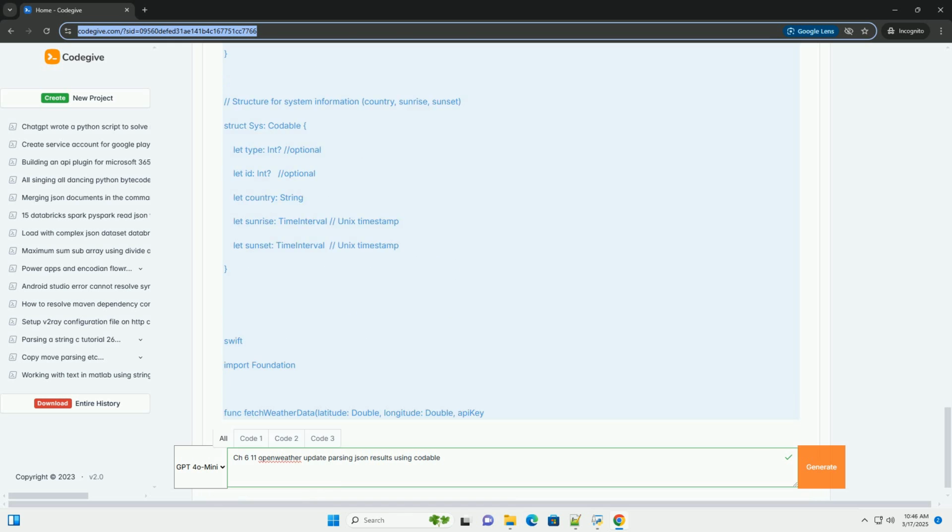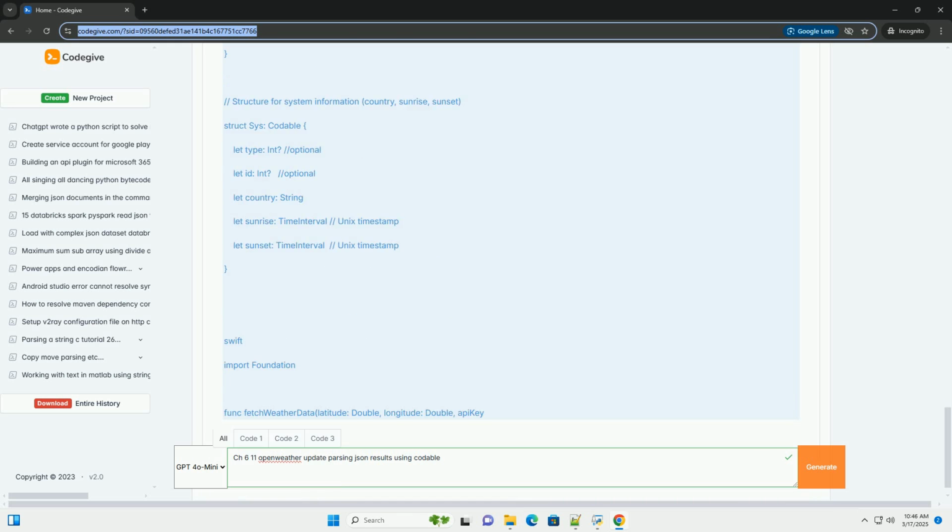Data validation. You might want to add additional validation to ensure that the data you receive from the API is within expected ranges, for example temperature is within reasonable bounds. Background tasks. Consider using background tasks for long-running network requests to prevent your app from being terminated by the system. Caching. If you're making frequent requests to the same location, consider caching the weather data to reduce network traffic and improve performance.